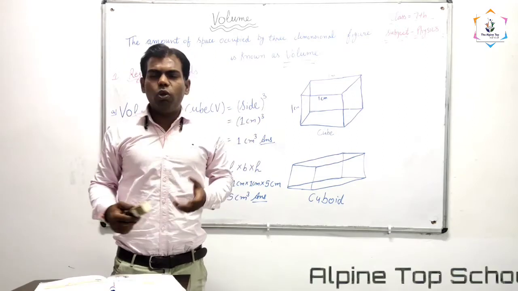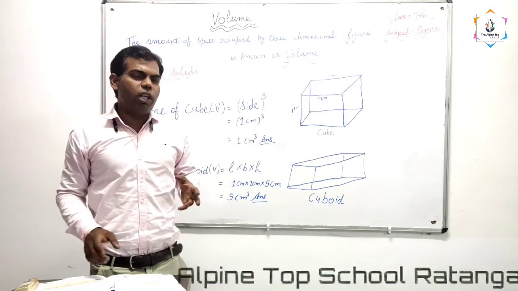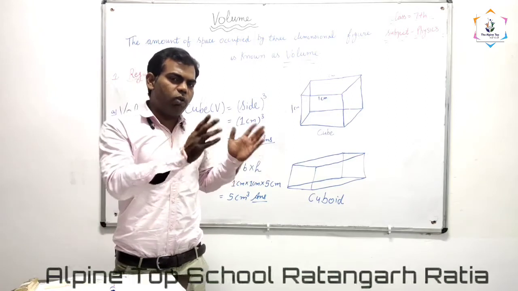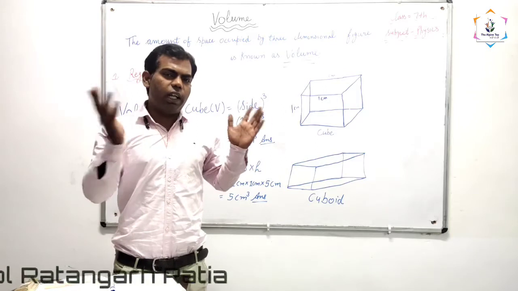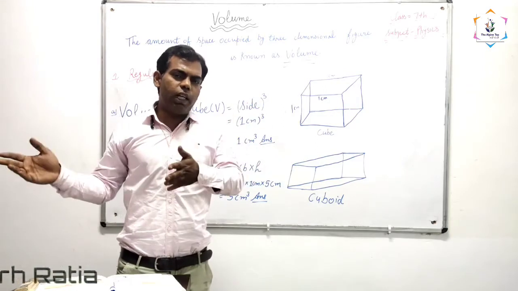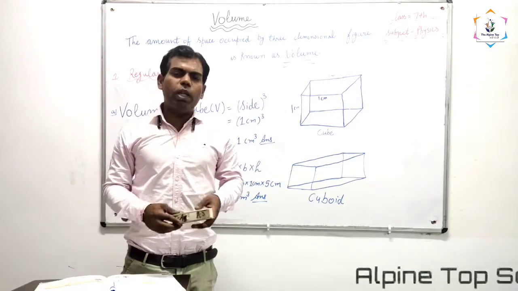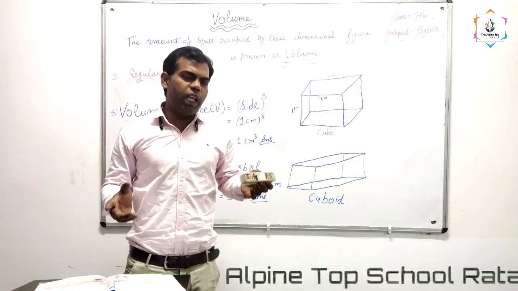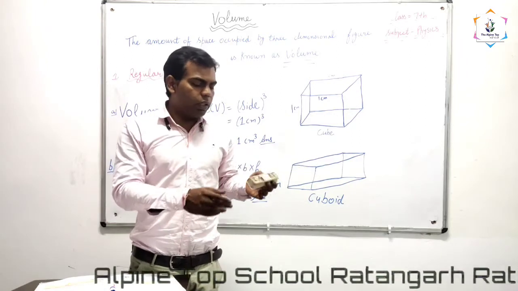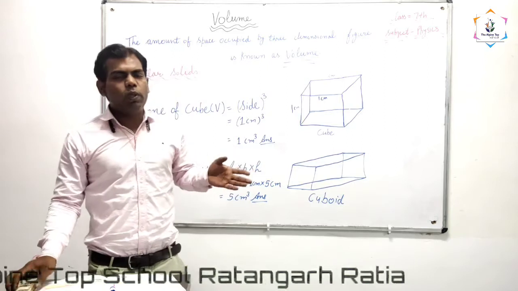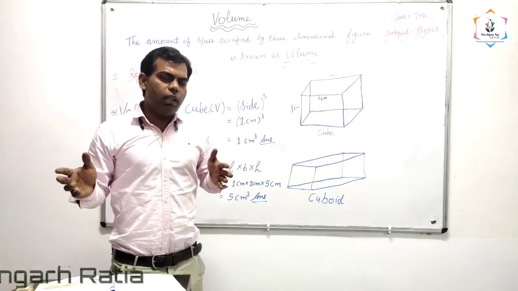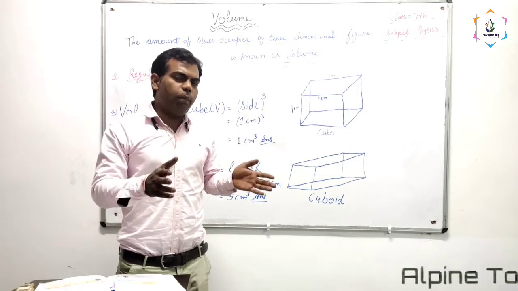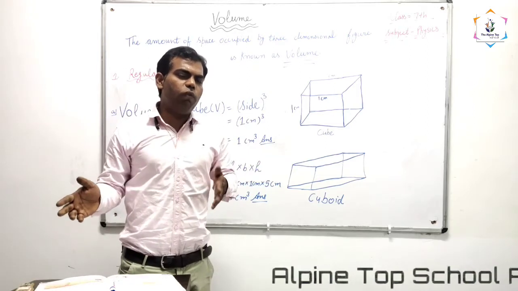There are two types of objects in our surroundings: regular solids and irregular solids. What do you mean by regular solids? A regular solid has a specific shape, like a cube, cuboid, sphere, or rectangle. All these are regular shapes which have a specific formula for volume.